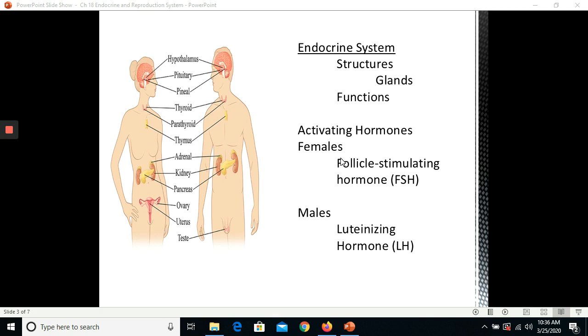The hormone prolactin stimulates milk production in females who have given birth. In males, LH stimulates cells in the testes to produce the male sex hormone testosterone. And FSH controls production of sperm. And so these two are important to know because they actually are the ones that start the puberty process and start preparing the bodies for reproduction.